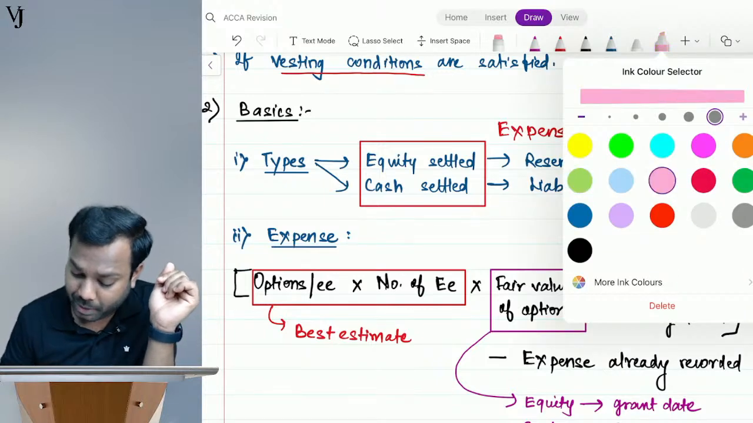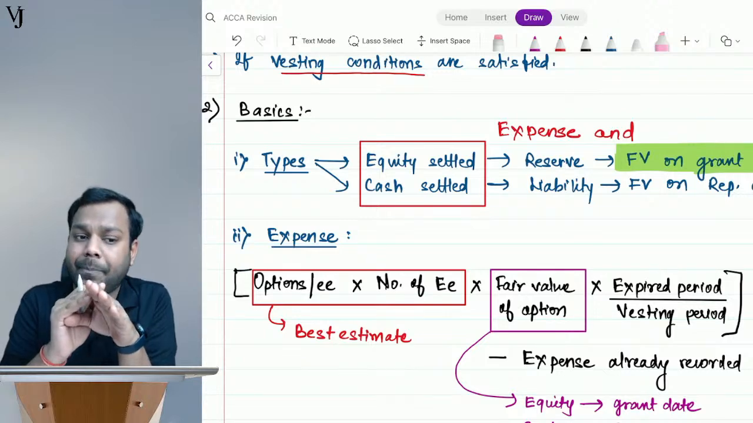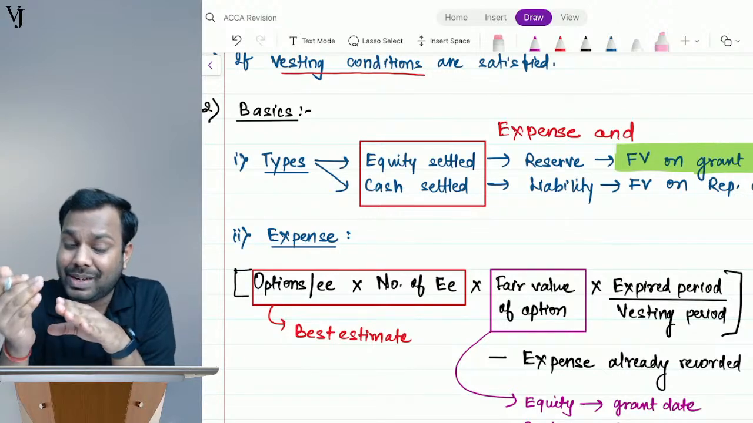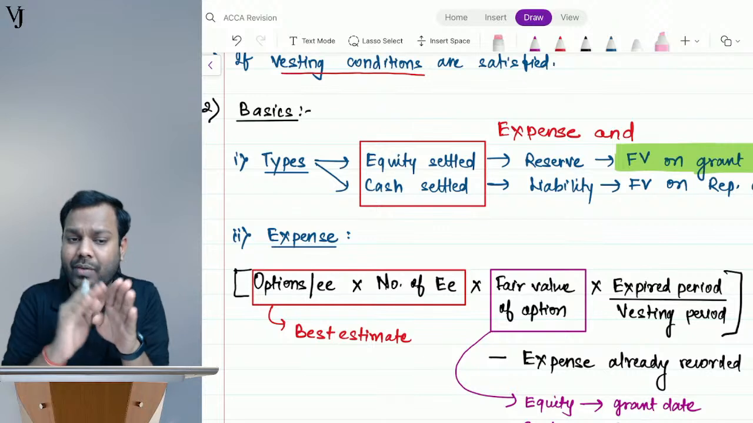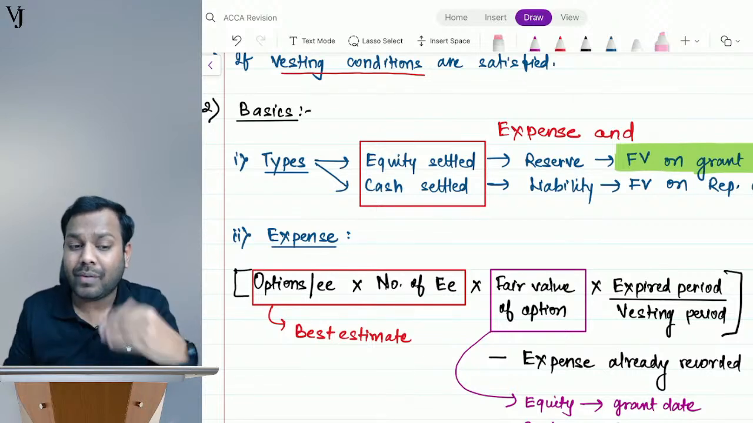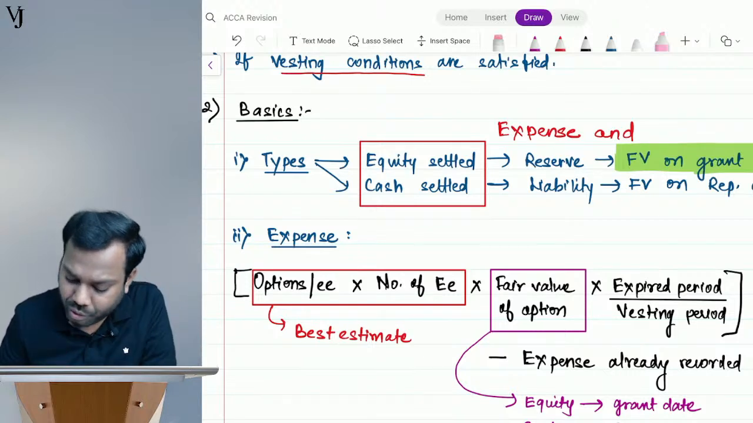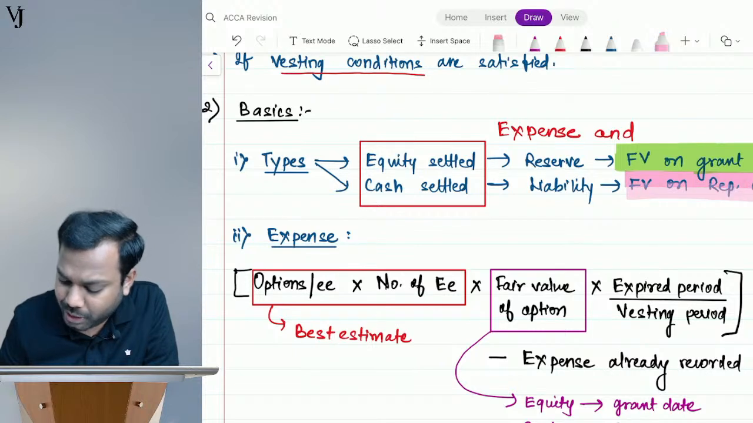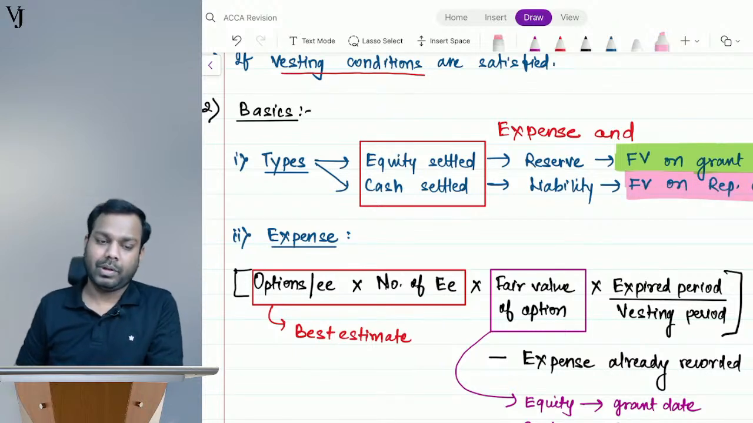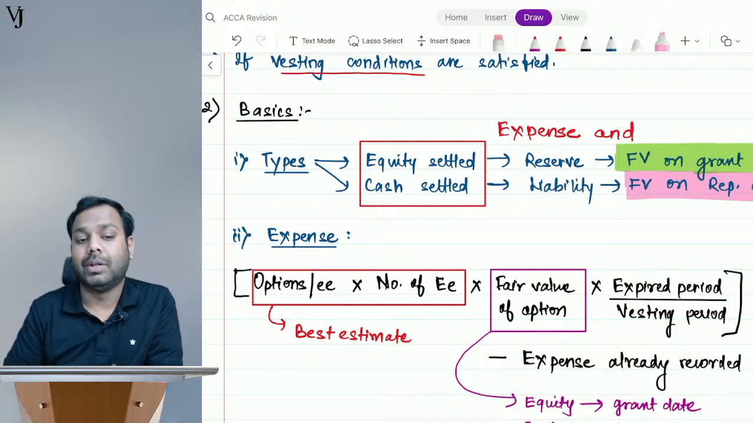But whenever it is liability, understand guys, the payable amount changes. Whenever the fair value changes, the liability changes, right? And we have to remeasure our liability. So we have to consider fair value on each reporting date for cash settled, because liability gets remeasured on every reporting date.